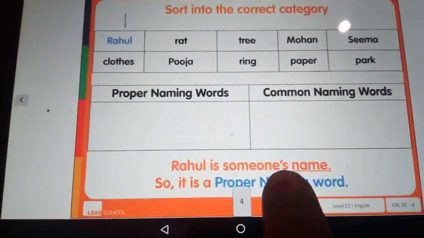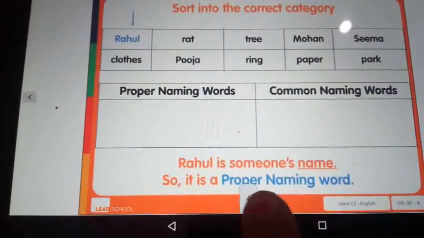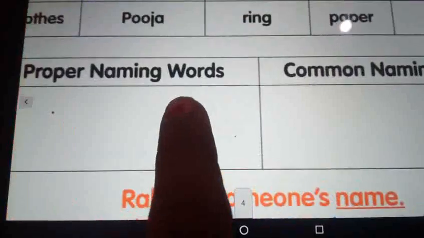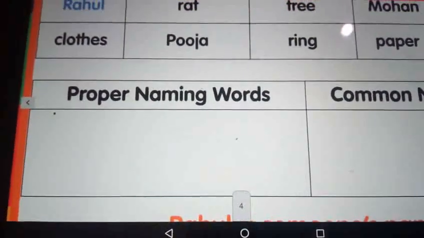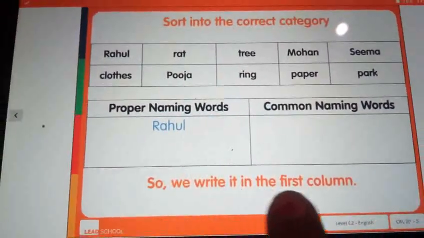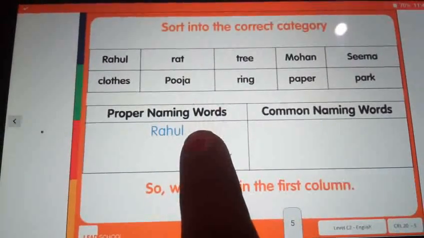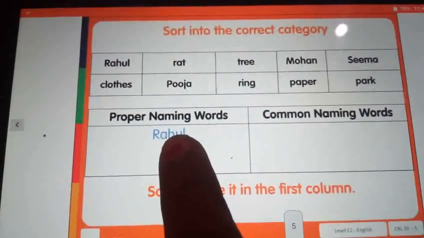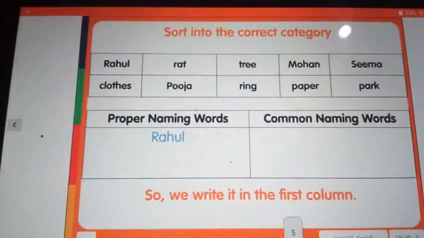So Rahul is someone's name. So it is a proper naming word. So we write it in the first column. Rahul. We want to write it in the first column.